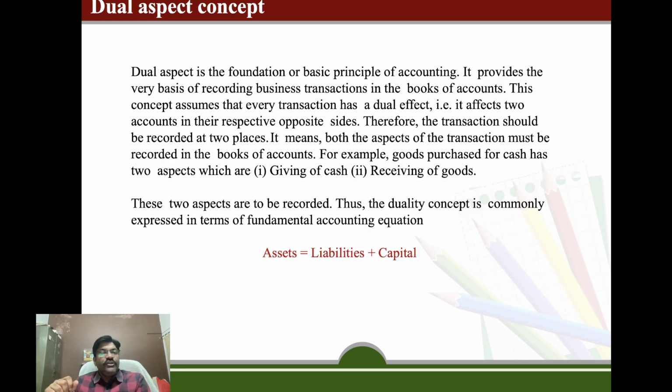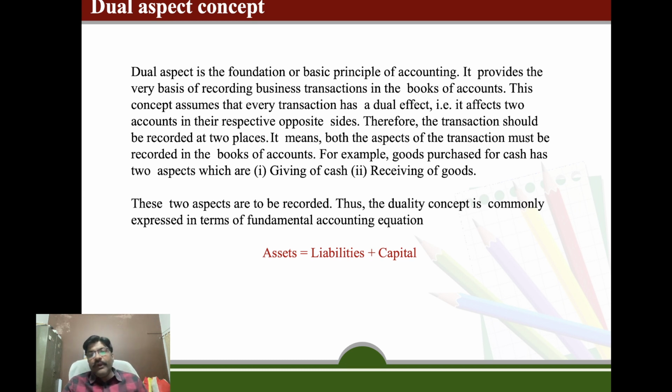This concept assures that every transaction has a dual effect. It affects two accounts on respective opposite sides. Therefore, the transaction should be recorded at two places. It means both the aspects of the transaction must be recorded in the books of accounts. For example, goods purchased for cash has two aspects: cash given and goods received. Therefore, these two aspects are recorded.